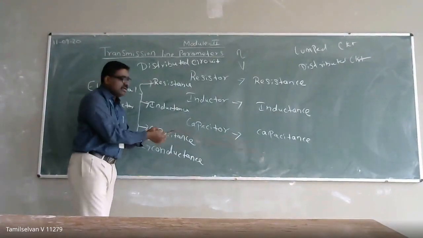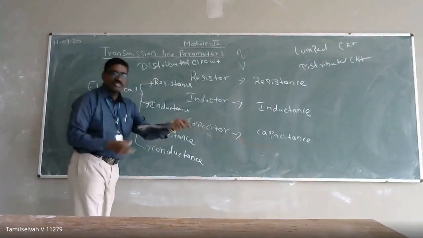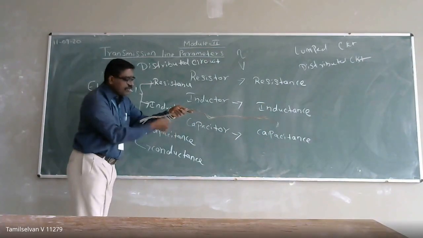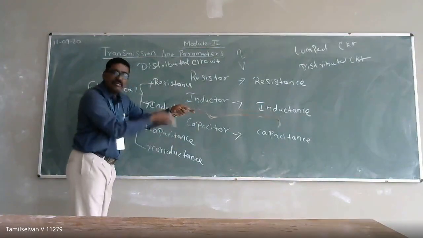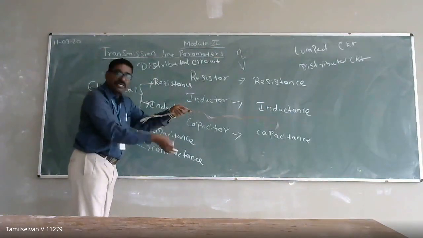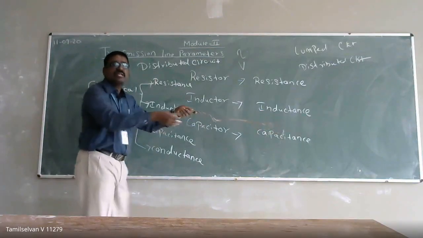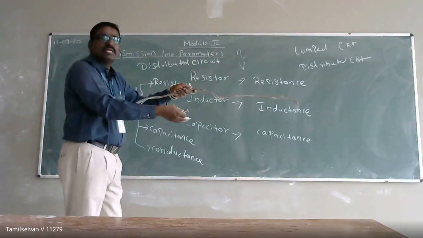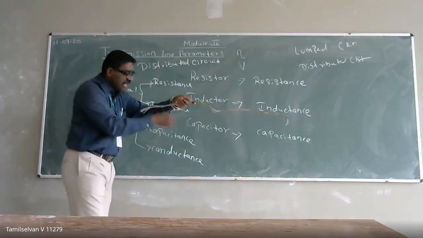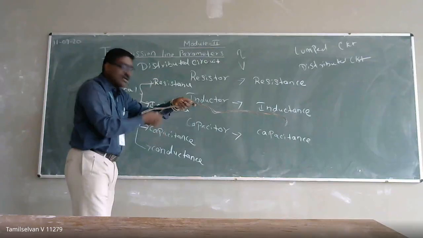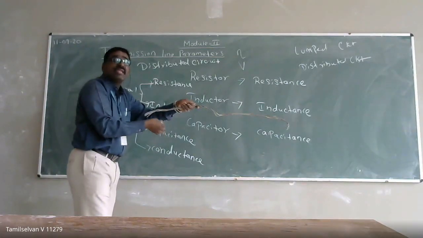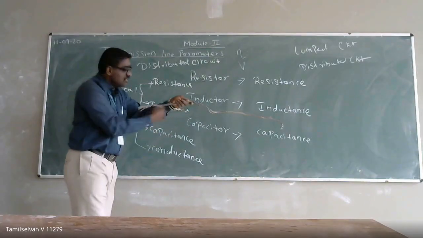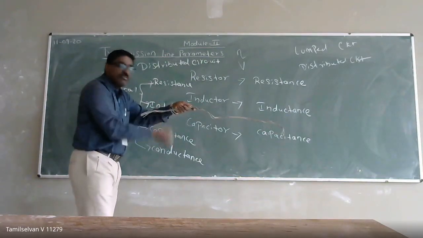So here I have one phase, the R phase. Similarly, I have my Y phase. Between the R phase and the Y phase there is just air as the medium. But transmission line voltage is normally high, like 110 kilovolt or 220 kilovolt. Due to the higher voltage, the air medium gets ionized, and the ions deposit on the surface of the conductors, which forms capacitance.